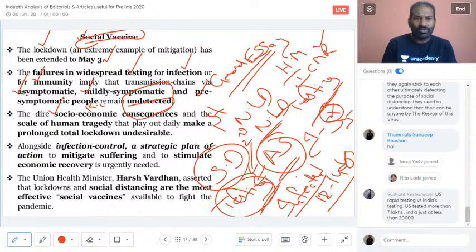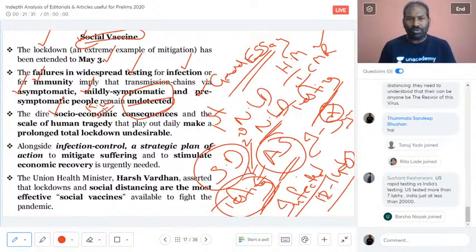And this is a keyword you need to understand here: the socio-economic consequences and the tragedy they are facing. What kind of tragedy? They do not have jobs, they do not have salaries, they do not have income, they do not have savings. That is the human tragedy they are facing because of the prolonged national lockdown. And because of this, there is a lot of agony within the people. Almost 60% of the Indian population is really worried about the extended national lockdown. And Sushant says that US rapid testing versus India's testing.